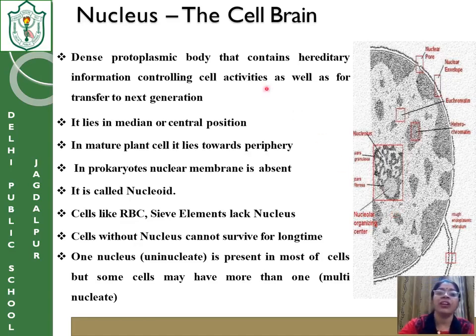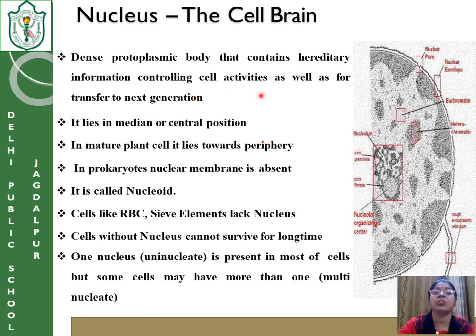Now, have you understood that it is the dense protoplasmic body which contains hereditary information in the form of DNA. Chromatin fibers are present, and at the time of cell division they condense and form chromosomes. Chromosomes carry DNA, and the part of the DNA which has the genetic features is called genes.